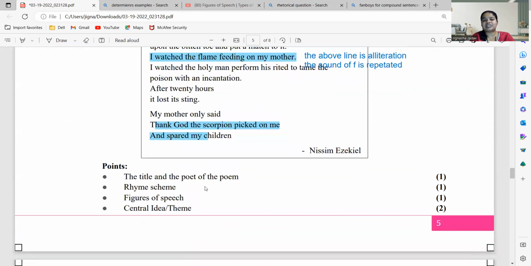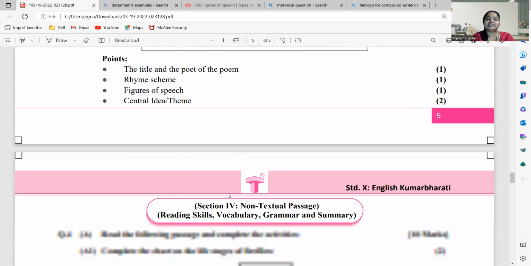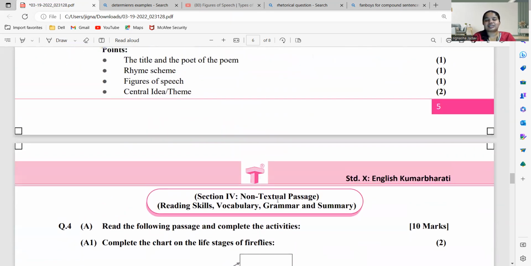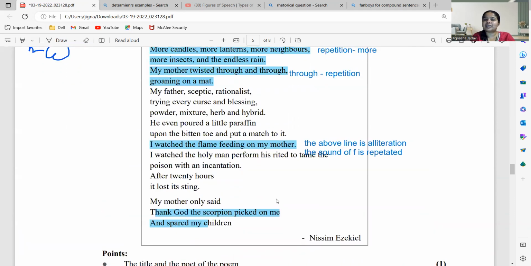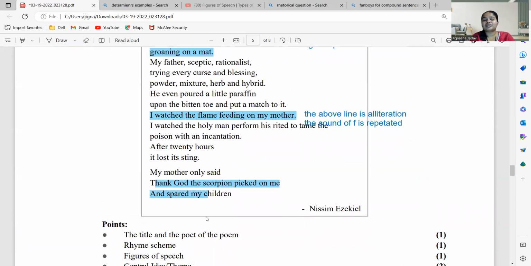So this is how we come to an end for the part 1. आज के लिए part 1 के लिए इतना ही हम देखते हैं। For the part 2 we'll see non-textual passage, और फिर आगे का writing skill वगैरह हम second part में देखेंगे।